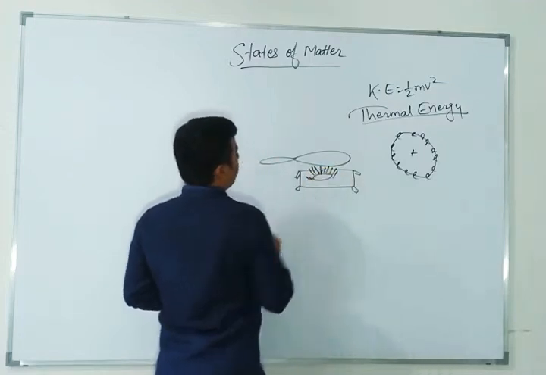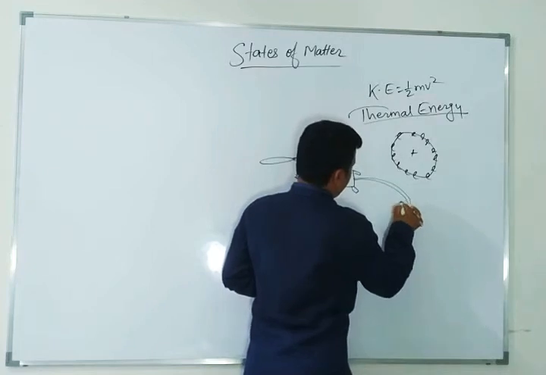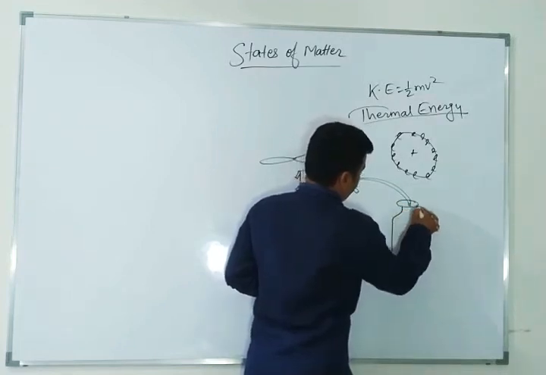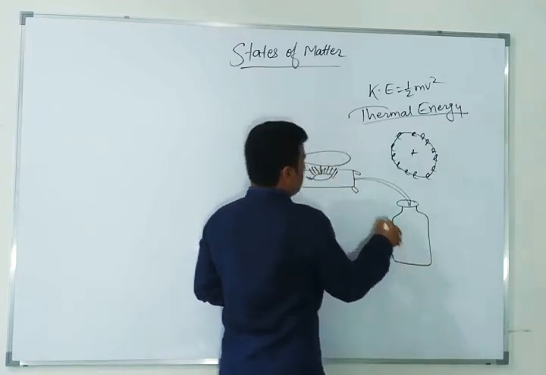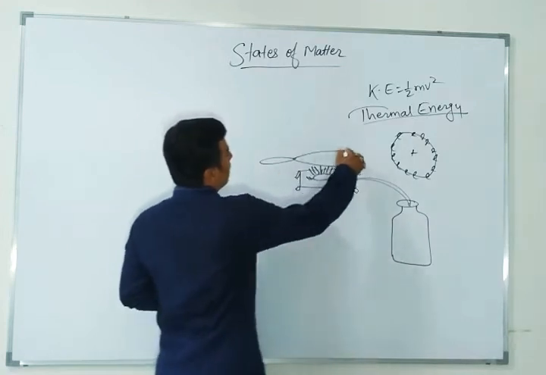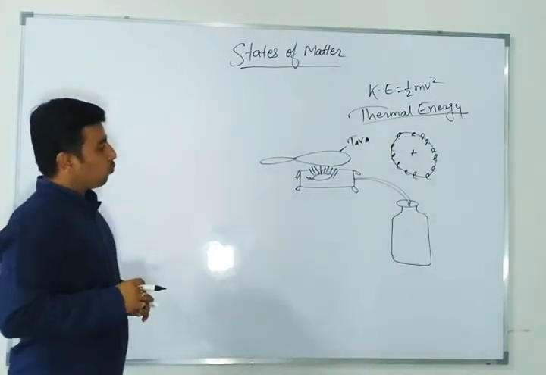This is your burner, connected with a cylinder. My drawing is not good, but I am just trying to make you understand the concept. This is your tawa, the black tawa.